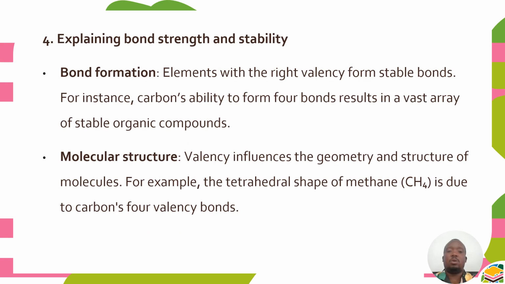The same valence will also help us to explain bond strength and stability. In bond formation, I've already said that if the valence is 1, then it will form one bond. So it will help us to know bond formation and even the overall molecular structure. The valence influences the geometry and structure of molecules. For example, the tetrahedral shape of methane is due to carbon's 4 valence bonds.